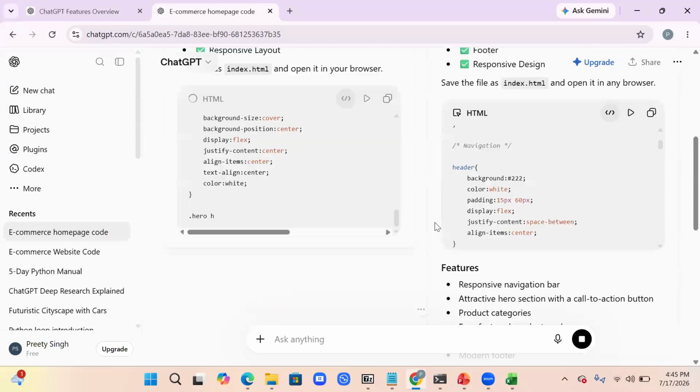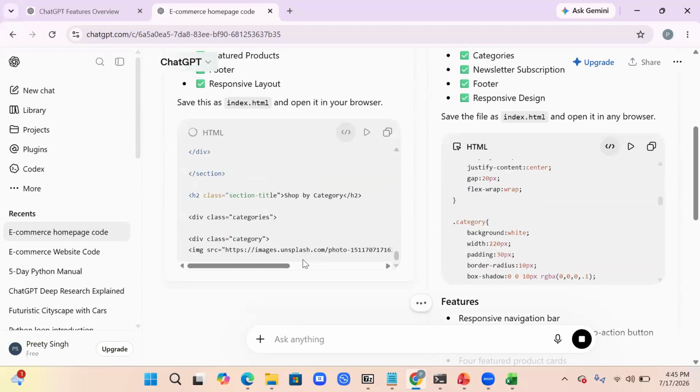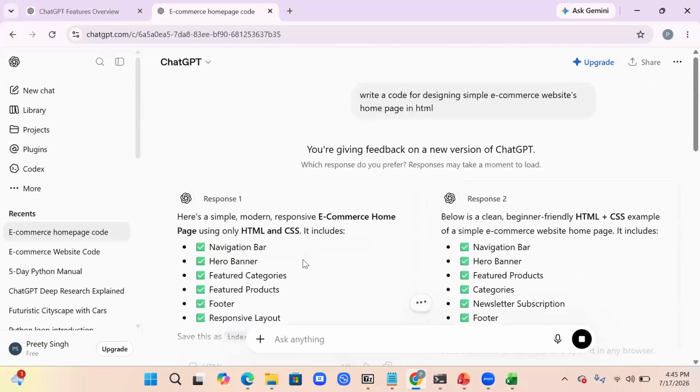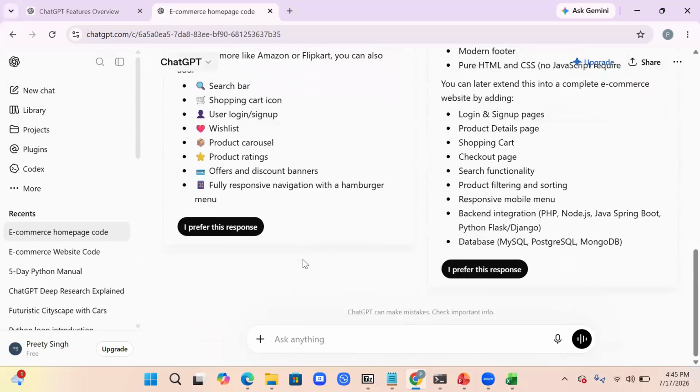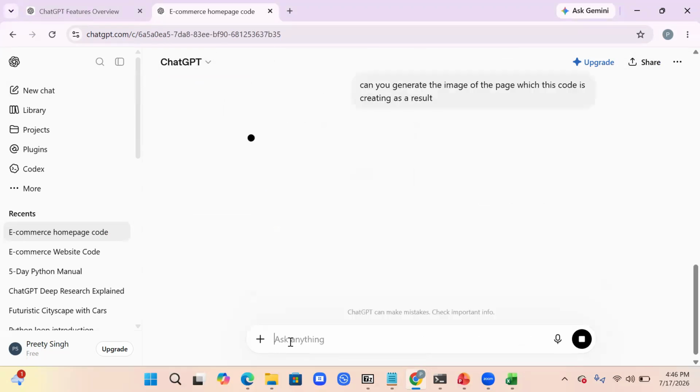Now, after getting this, I have got all the code here. It has mentioned which code is for what and all the features that are there. Let it get completed. So if I say I prefer this, okay, it is giving me this. Now I can say, can you generate the image of the page which this code is creating as a result? Okay, so these two things are there.